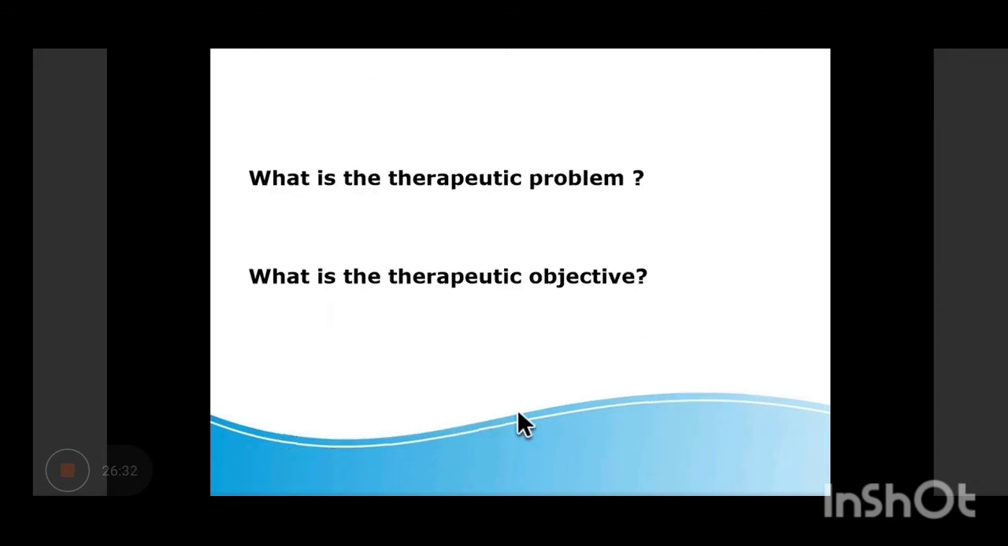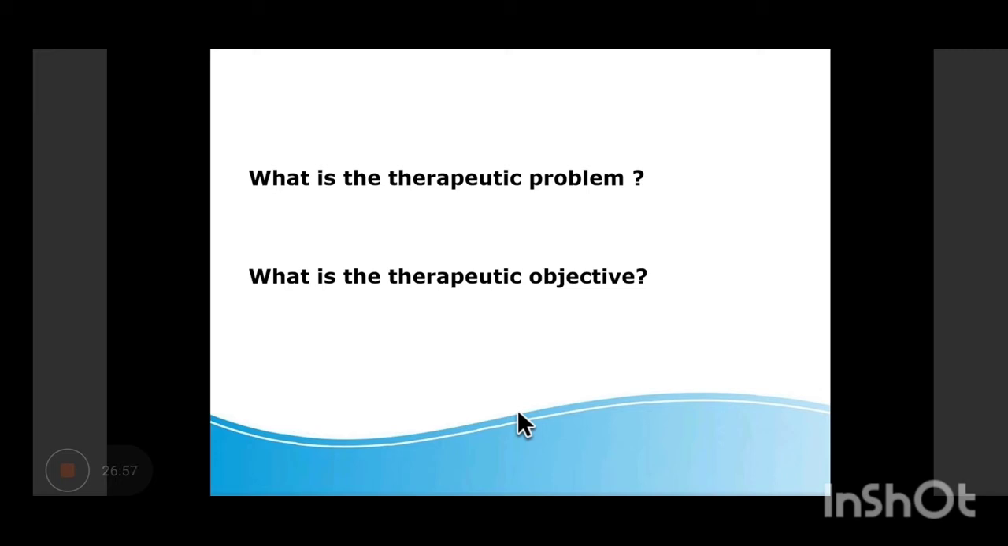So here the therapeutic problem is difficulty in breathing or dyspnea. So what will be the therapeutic objective? Bronchodilation, easy breathing, prevent further attacks, to relieve dyspnea. Very right. So most of you are writing it correctly. To relieve the dyspnea, and how can that be done?